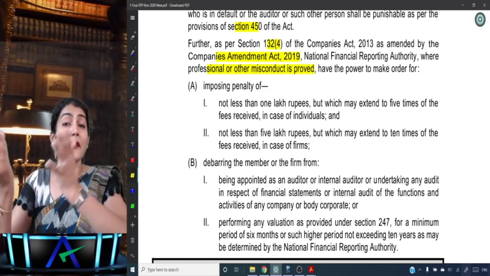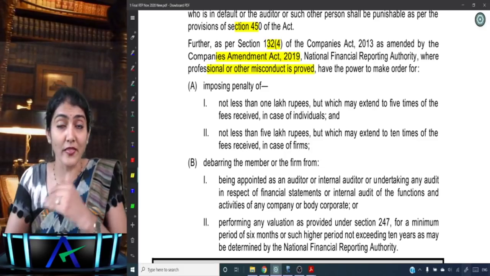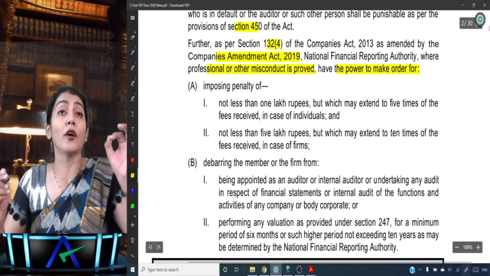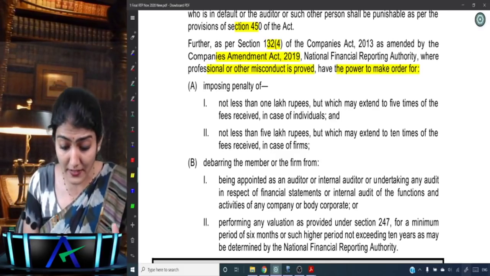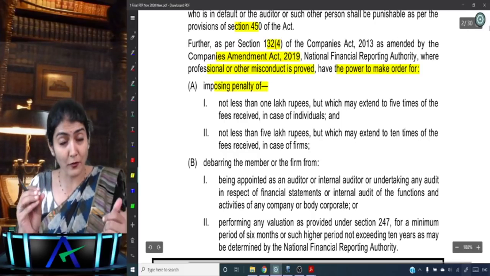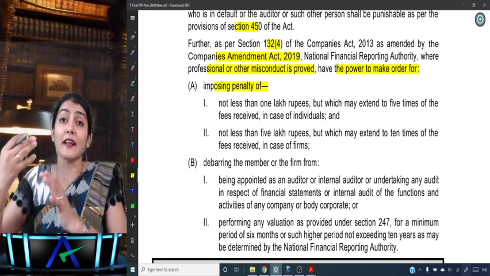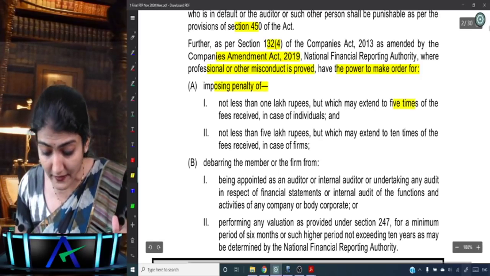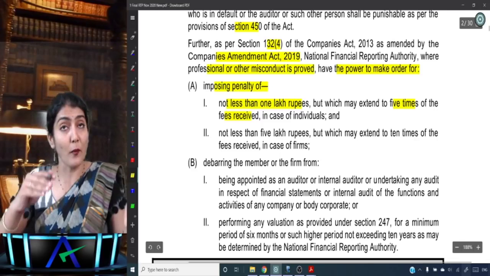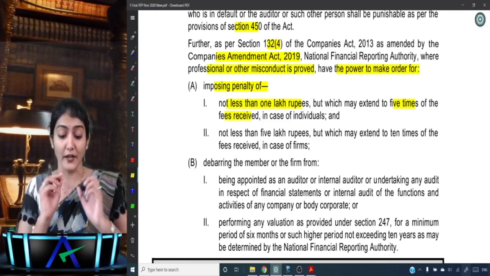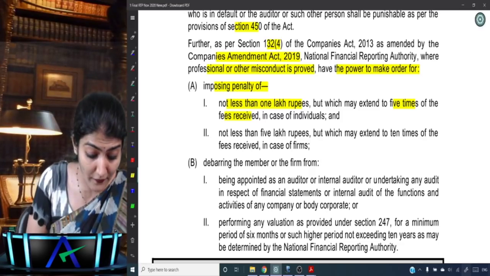Right now we saw that both of these misconducts were proved in that NFRA order. NFRA has the power to make orders imposing a penalty of not less than 1 lakh rupees, and in case an individual is doing the audit, this can extend up to 5 times the fees received. So not less than 1 lakh rupees, which may extend to 5 times of the fees received in case of an individual, and not less than 5 lakh rupees.